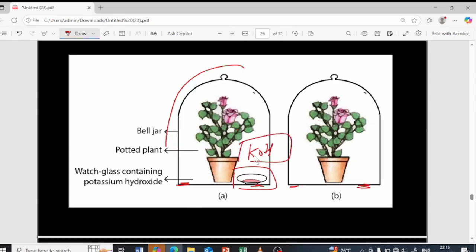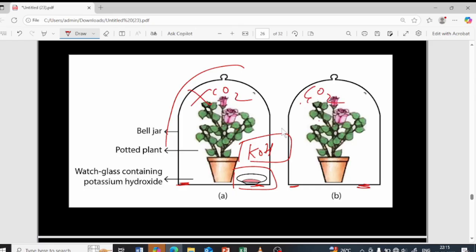Now in one of the china dishes I'll be keeping potassium hydroxide. Potassium hydroxide has the ability to absorb carbon dioxide. So I will be keeping it in one of the bell jars, but not here. Only in one of the bell jars I'm going to keep potassium hydroxide so that it absorbs whatever carbon dioxide is present here. I've already made it airtight, so no oxygen or carbon dioxide can escape or enter the bell jar. Here no potassium hydroxide is there, so obviously the carbon dioxide is present here. Here the carbon dioxide is not present.